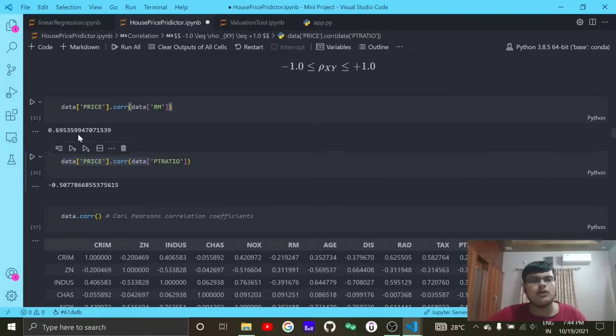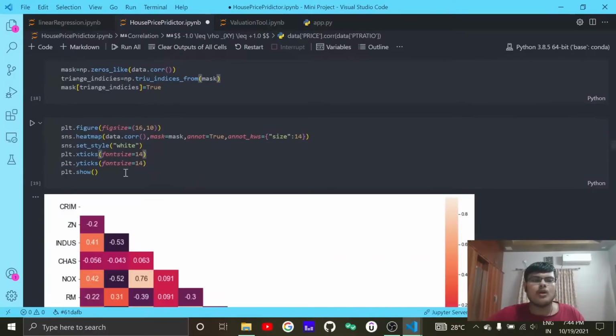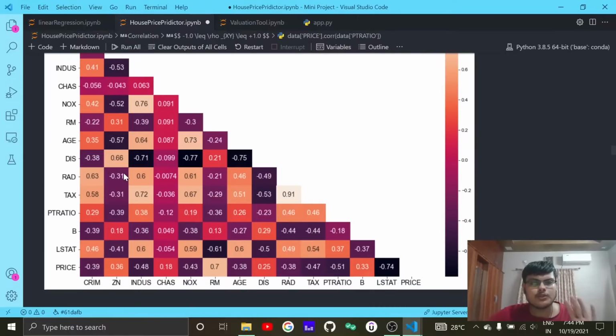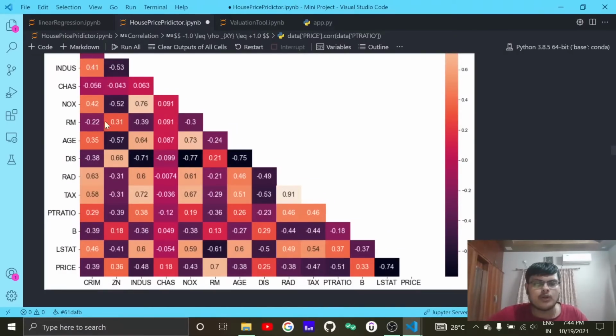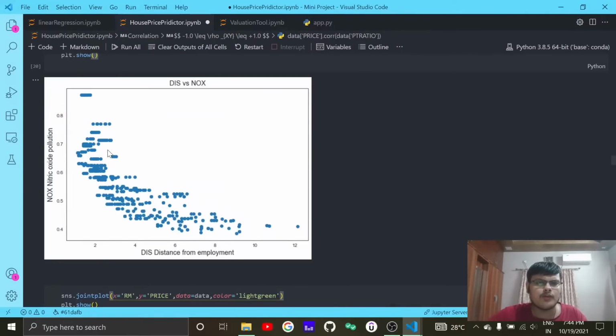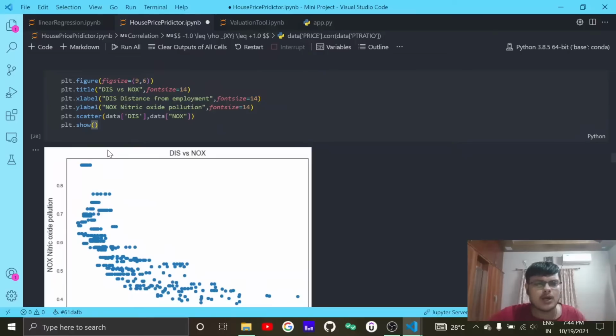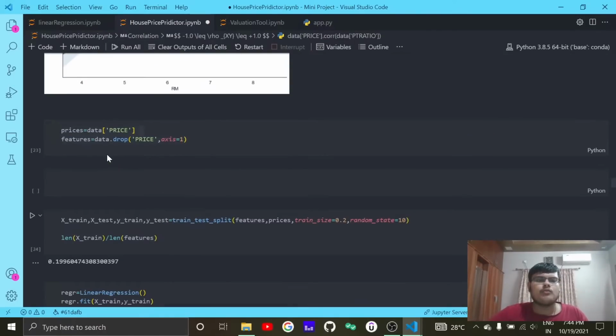So that way every other factor will have their own correlations. You can have a look at them, but don't just consider the correlation itself, because it will convey only half the story. The other half you have to investigate. Yeah, so this is how I have plotted using Seaborn. Then you can plot different distributions to get an idea of how the distribution is, how random the distribution is, and such parameters.